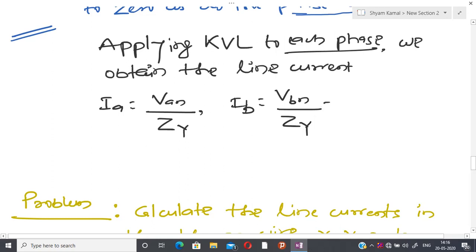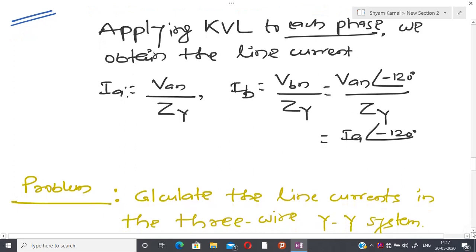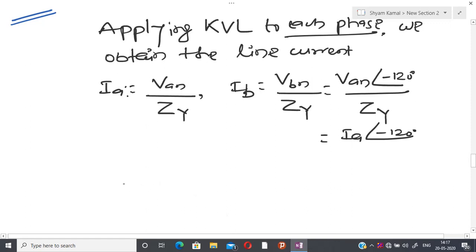If you see the relation between AN and BN, that is VAN at 120 degrees by ZY, and due to this I am also able to write IA at minus 120 degrees. If I define this quantity as IA, I can write all line currents in terms of IA, and similarly IC is nothing but VCN by ZY.